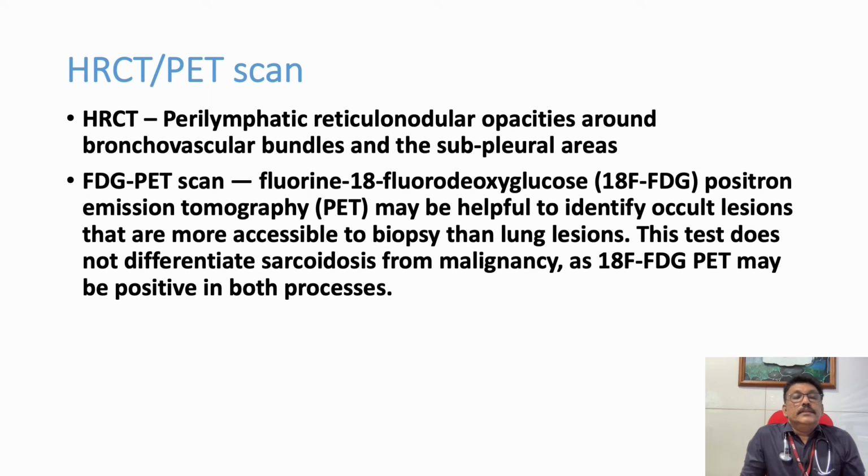Another important investigation is HRCT or PET scan. Whenever a patient is having pyrexia of unknown origin, if you are not picking up the possible cause for PUO, we always depend on the PET scan. Here, PET scan is not that important. If you are not able to find out the lesions in a PUO only, PET scan is very, very useful.